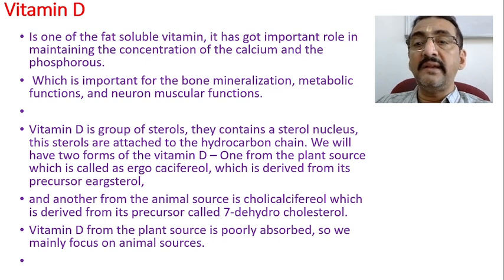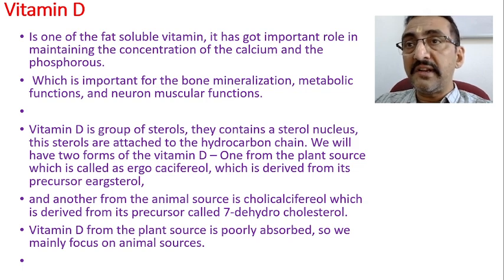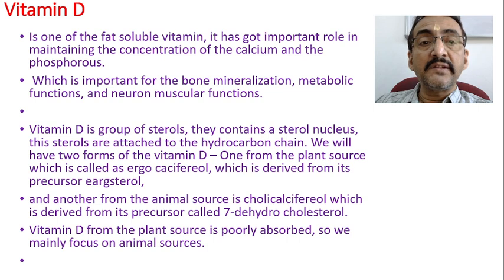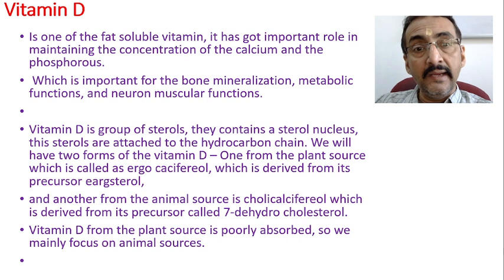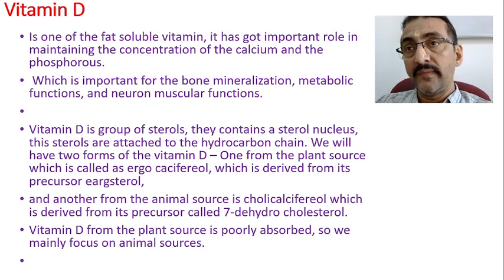Now, basically vitamin D is a group of sterols. It contains a sterol ring, the sterol nucleus. These sterols are attached to a hydrocarbon chain, and we have two forms of vitamin D. One is from the plant source, which is called ergocalciferol, also called D2, and which is derived from its precursor ergosterol.